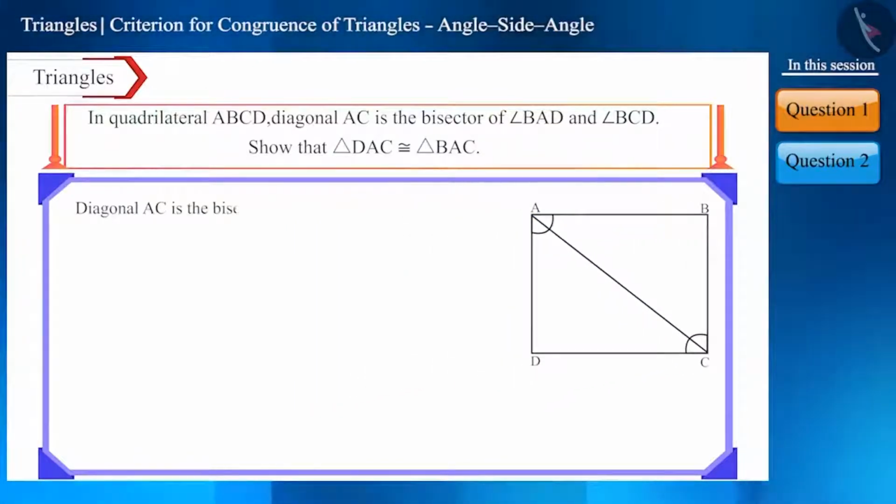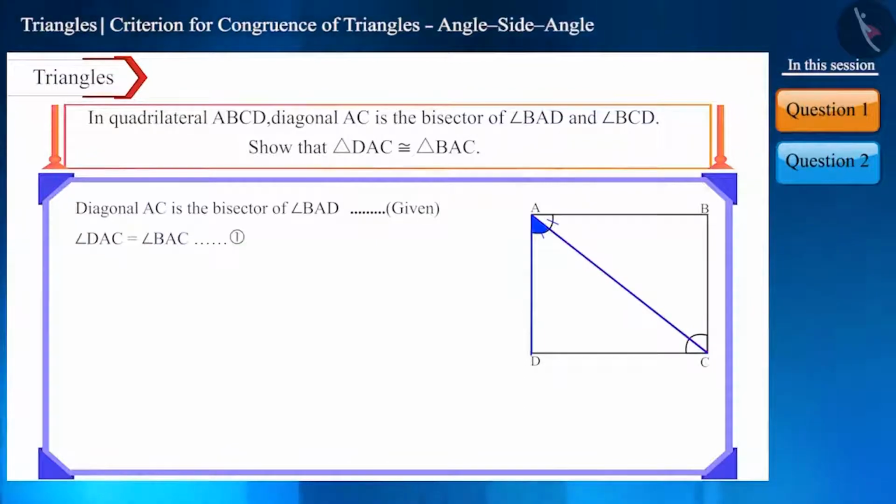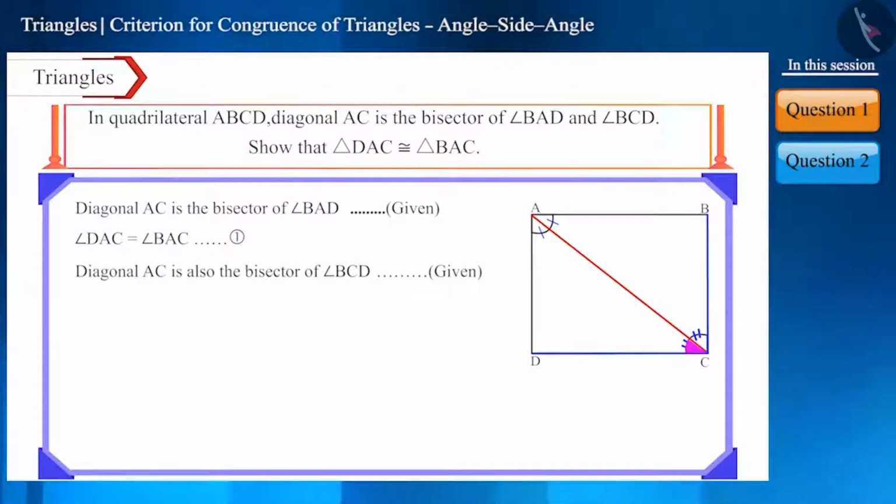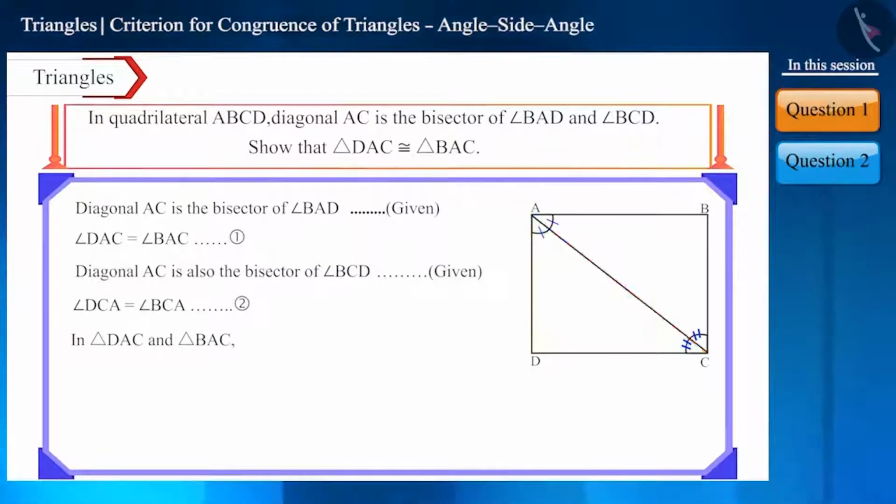We are given that diagonal AC is the bisector of angle BAD. Therefore, we can say that angle DAC and angle BAC will be equal. Diagonal AC is also the bisector of angle BCD. That is, angle DCA will be equal to angle BCA. Now, look at triangle DAC and triangle BAC.